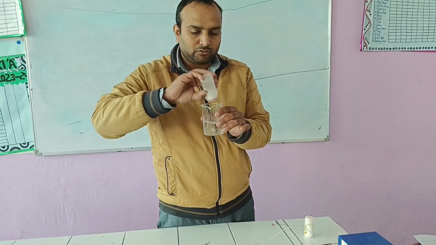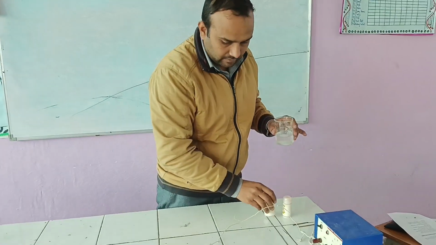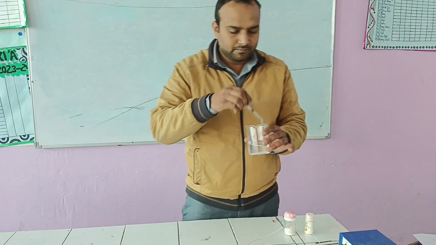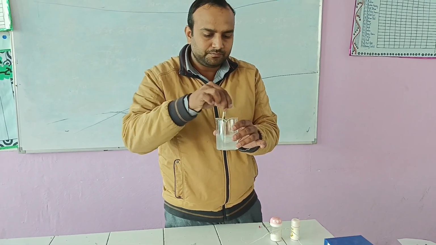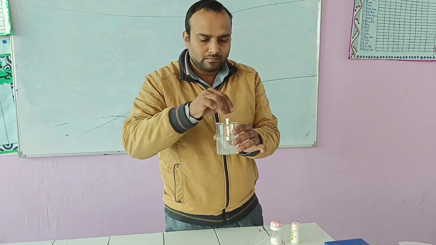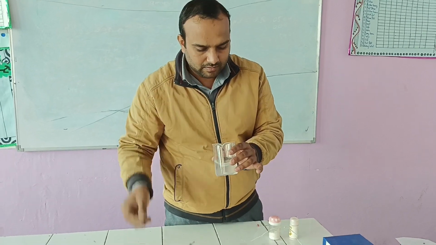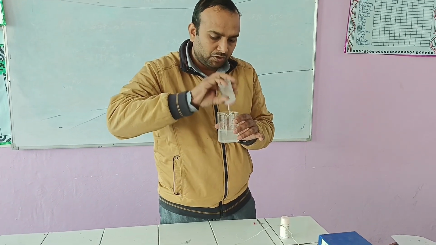I will prepare a salt solution. This is the salt solution. I'll add more salt so that we will have more charge.